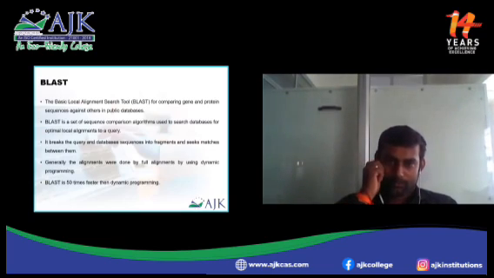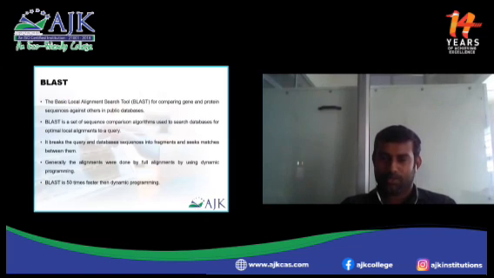So, BLAST, the Basic Local Alignment Search Tool. BLAST is a common program used among all biologists. Usually they say, I will do BLAST. The acronym BLAST stands for Basic Local Alignment Search Tool, for comparing gene and protein sequences against public databases. It is a set of algorithms that searches databases to get optimal local alignments of a query over the database.